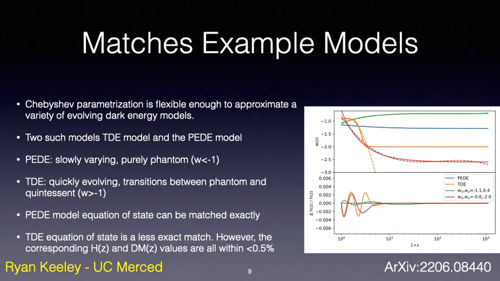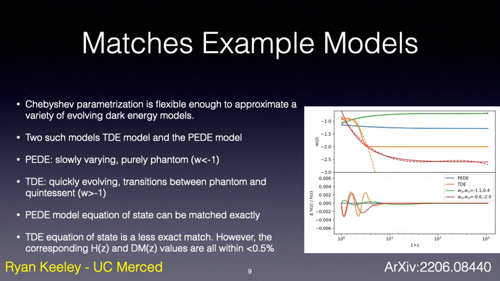First, I want to make the case that this Chebyshev parameterization is flexible enough to mimic common equations of state. Two such models that we explicitly check are the TDE model and the PADE model. These two models are useful for making this point since they represent two opposite regimes: a slowly varying, purely phantom equation of state with the PADE model, and a quickly evolving equation of state that transitions between a phantom equation of state and a quintessence equation of state with the TDE model.